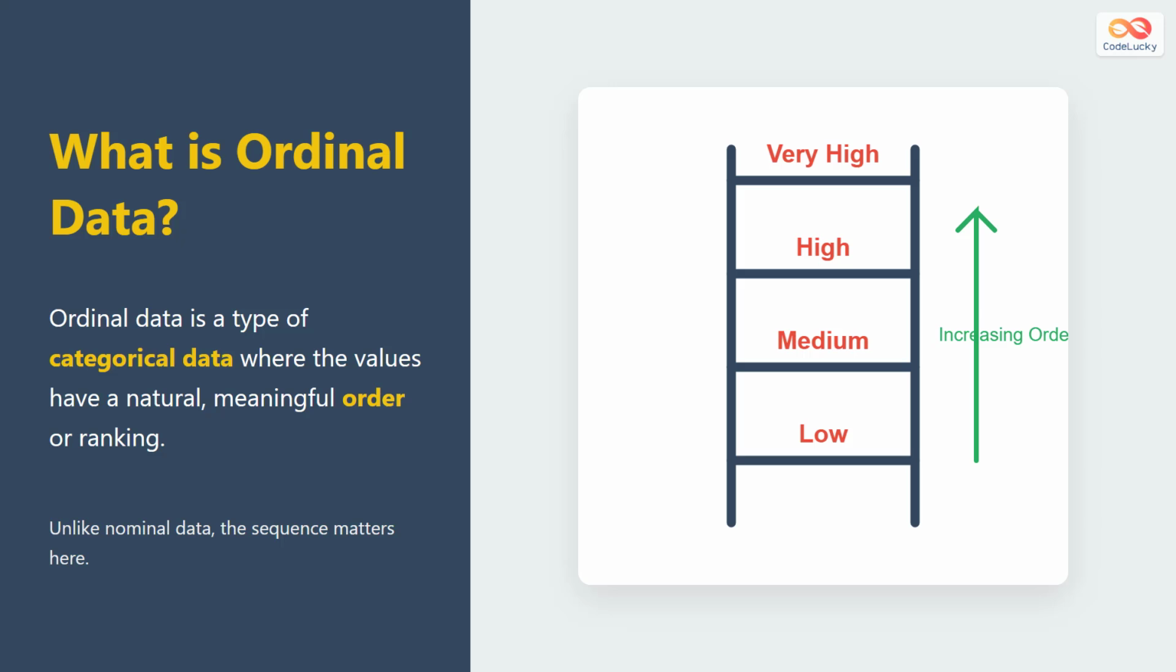So, what exactly is it? Ordinal data is categorical data where the values have a natural, meaningful order. Think of it like a ladder. You can step up from low to medium to high. The sequence matters significantly.